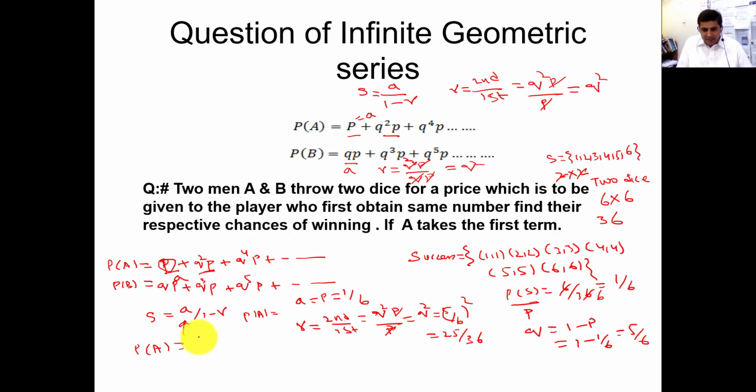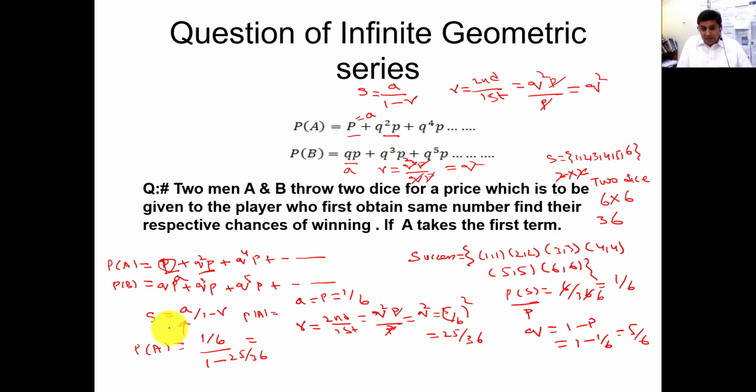So what is A? A is 1 by 6 divided by 1 minus R, and we already calculated R, so 25 by 36. So when you solve this, you will get the winning chances of A.